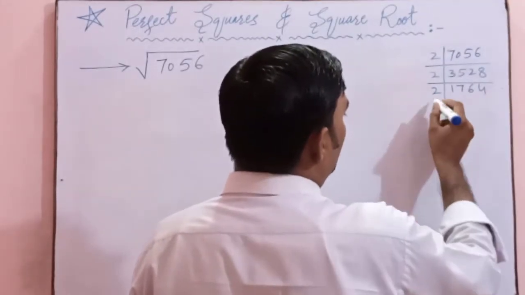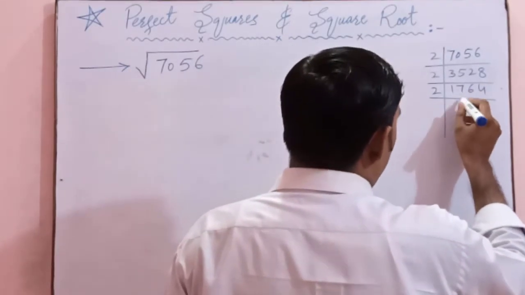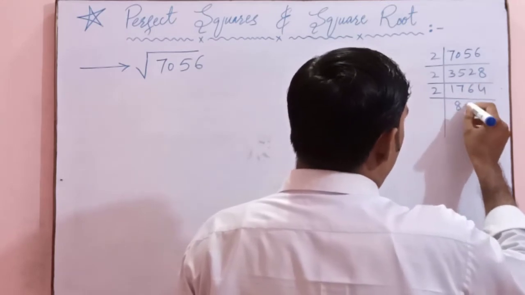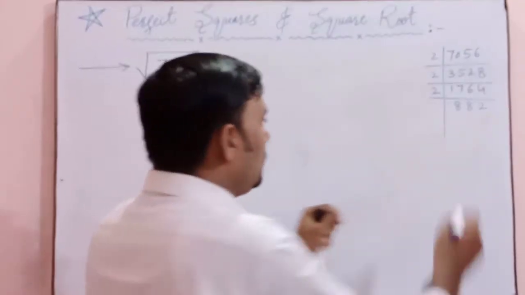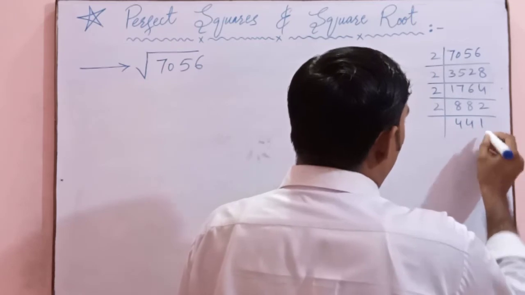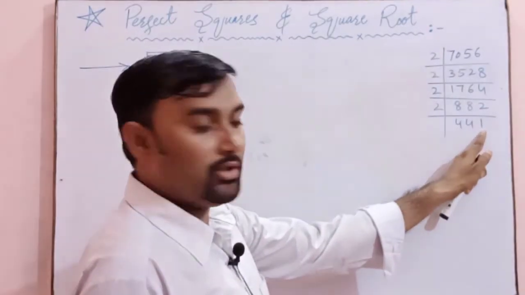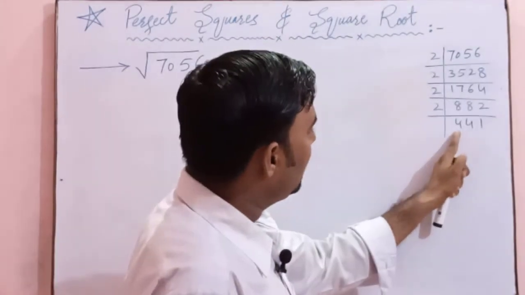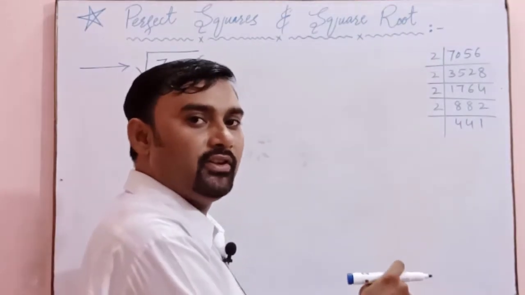Again we will apply the table of 2, because here there is a 4. So 2 8s are 16, 1 carry, it will be 16. So 2 8s are 16 and 2 4s are 8. Again we will apply the table of 2 over here, 4 4 1. Now you see there is 1 at the unit place, so you cannot apply the table of 2. Now we are checking the table of 3. 4 plus 4 is 8, 8 plus 1 is 9, means we can apply the table of 3 over here.